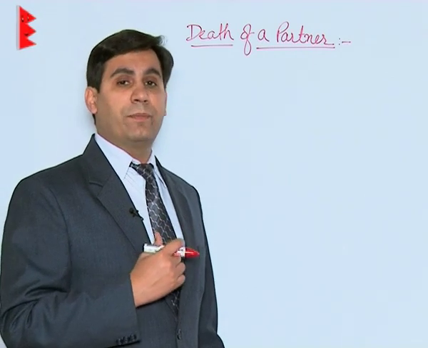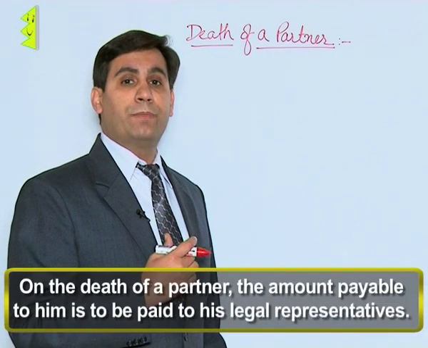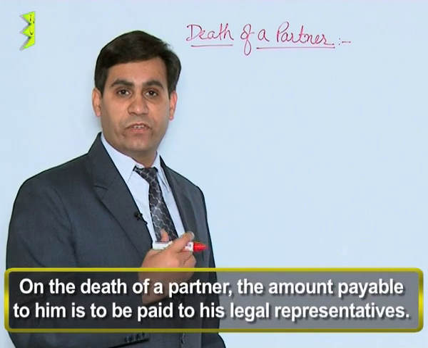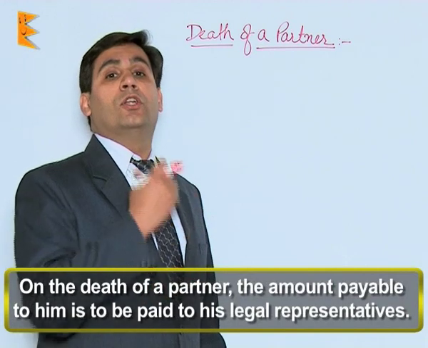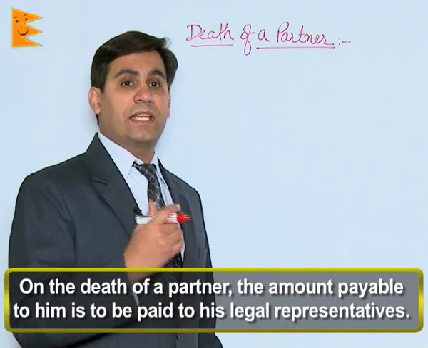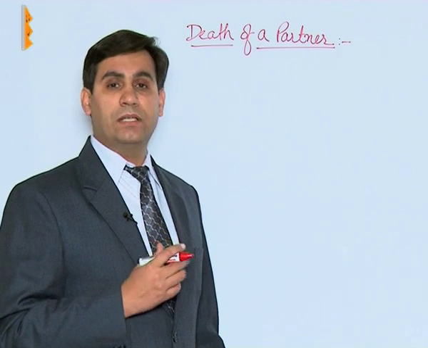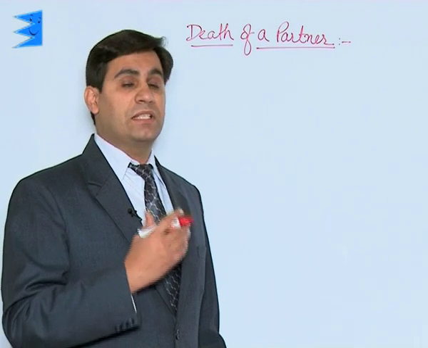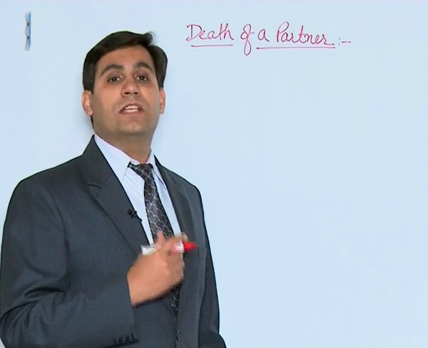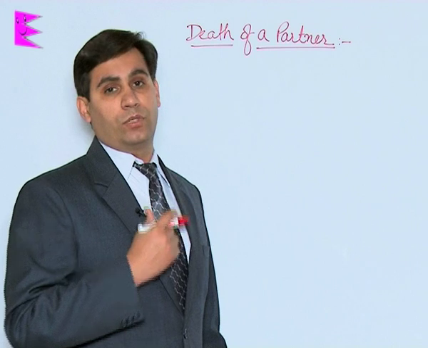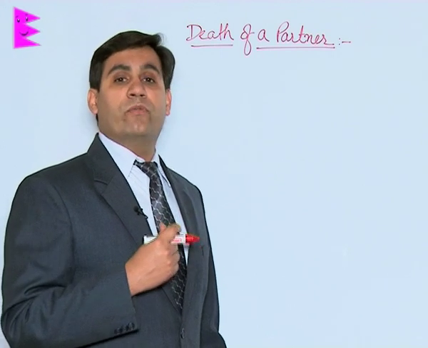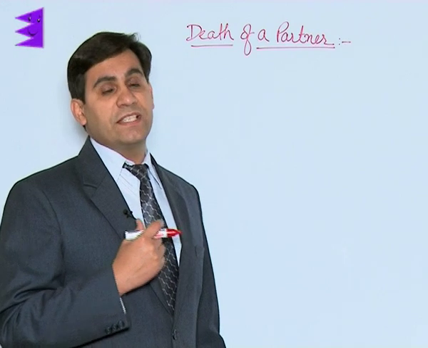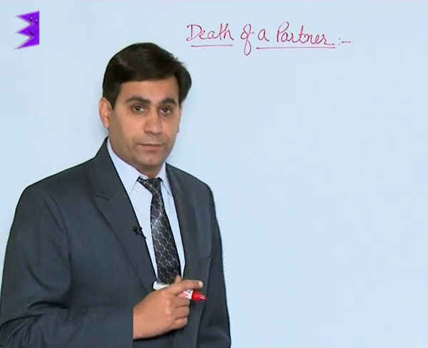In case of death of a partner, the share of the deceased partner till the date of death has to be calculated in the profits of the firm and has to be provided to his executors. The second major change is that in case of retirement, the amount is payable to the retiring partner himself, but in case of death, the amount is paid to his executors. Let us learn about various methods through which the share of the profits of the deceased partner is calculated.